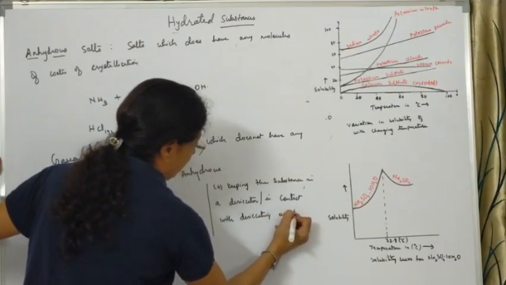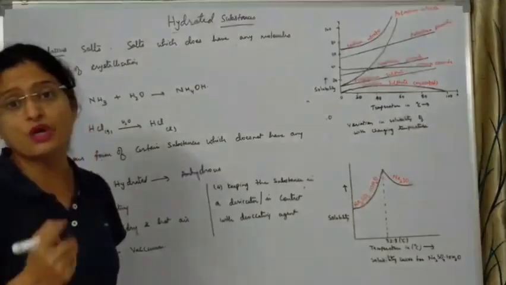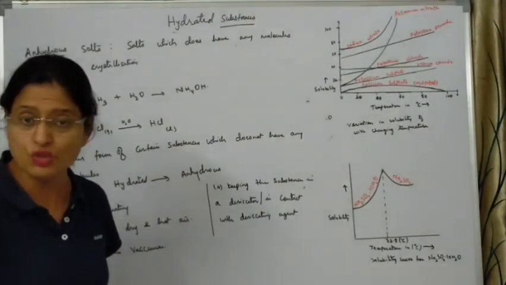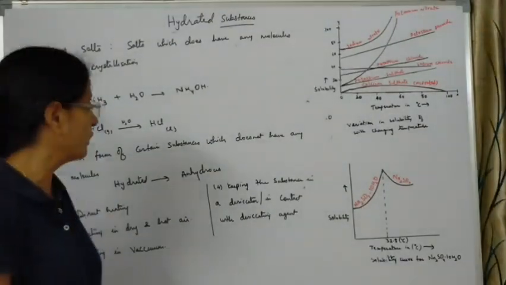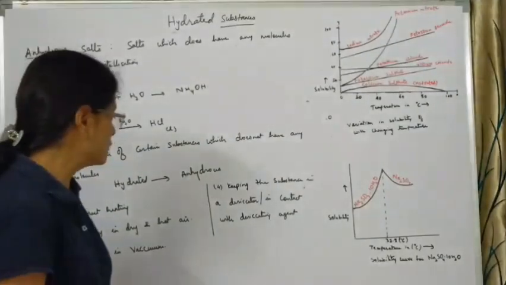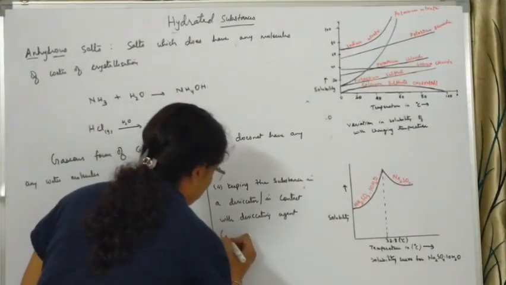Now, what is a desiccating agent? Substances which absorb water molecules and are also used for drying are called desiccating agents. I will give you certain examples. That is concentrated sulfuric acid.